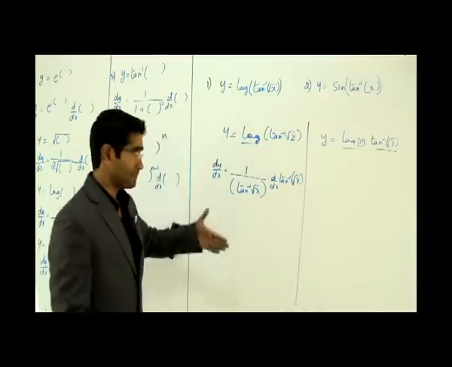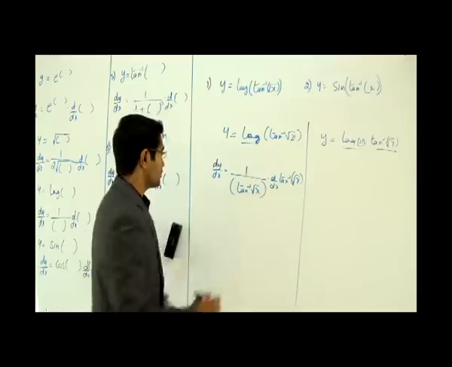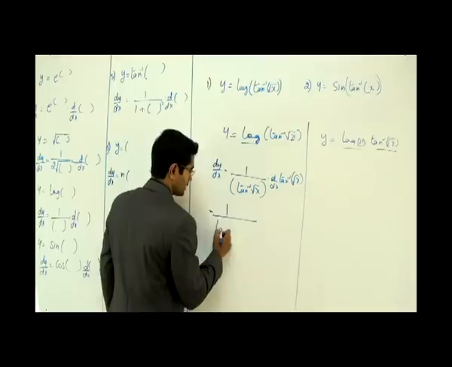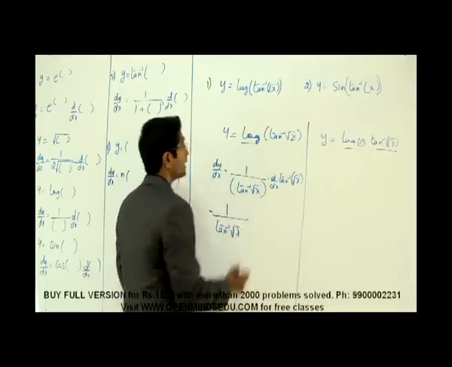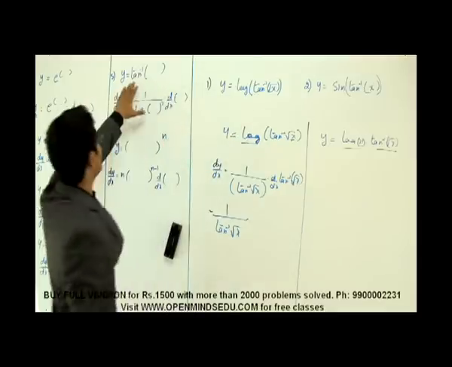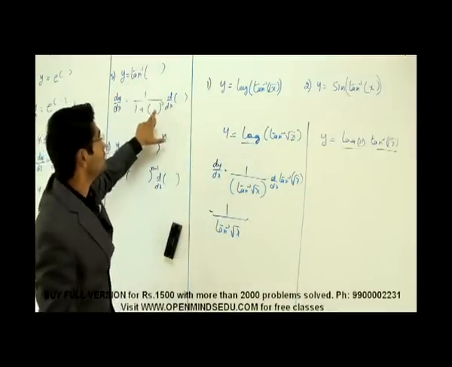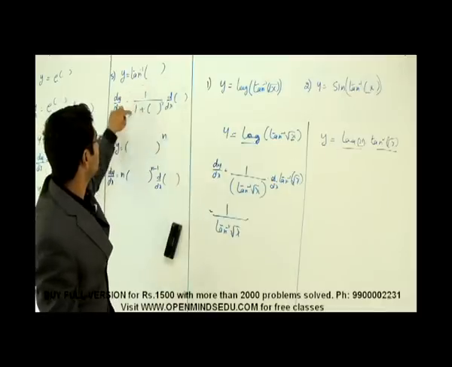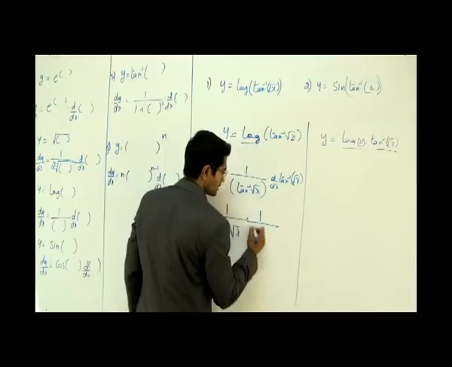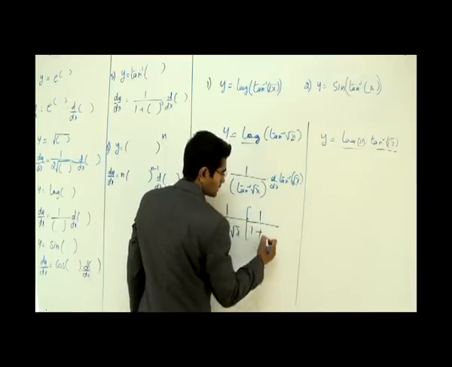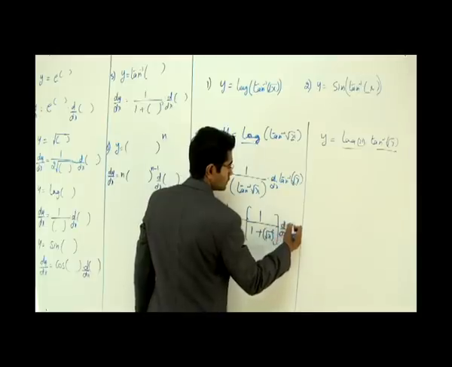Nothing much. Okay, the next step. There is no differentiation sign here, so don't do anything. But here there is a differentiation sign. So what should I do? In the next step, tan inverse of root x into, how will I differentiate this? Again, let me go back to tan inverse. Okay, this is a general format here, right? Now in this case, I can see that whatever is inside would come here with a square. And this is a format, 1 by 1 plus whatever function whole squared. So it goes like 1 by 1 plus whatever function, that is root x now, root x whole squared, into d by dx of root x.